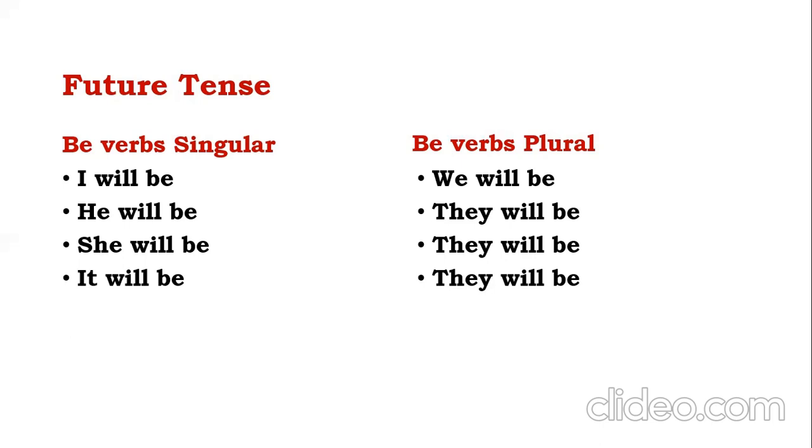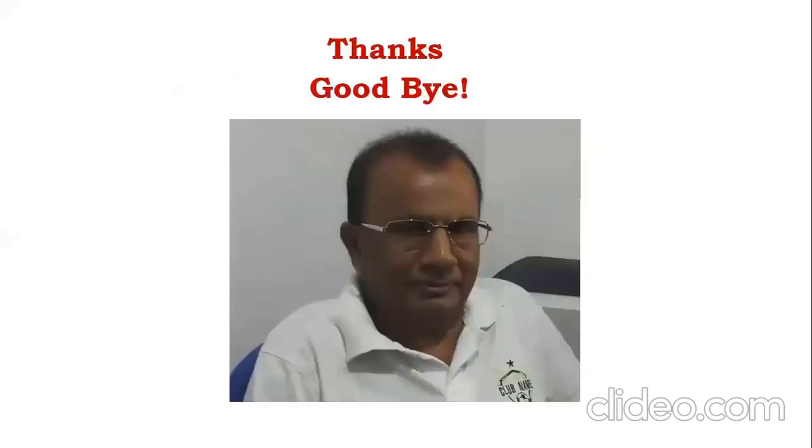Yes, you know the structure. When you come to the plural forms, we will be past participle, they will be past participle. Here, they means the plural form of he, she, it. We is the plural form of I.